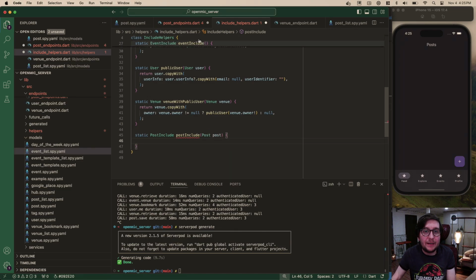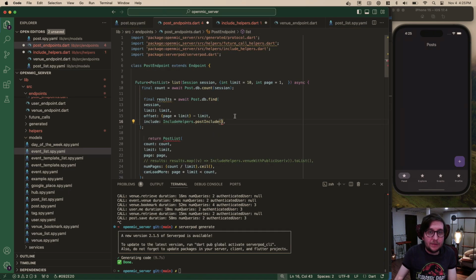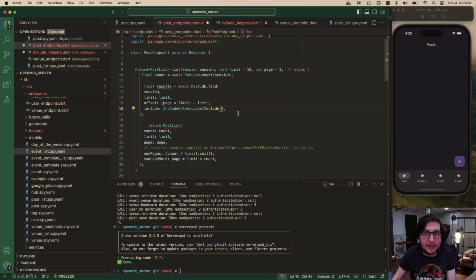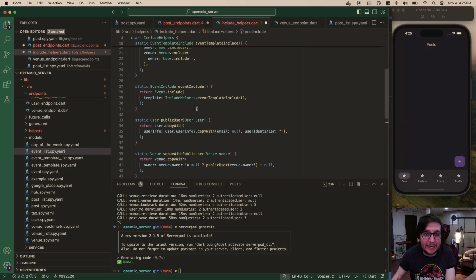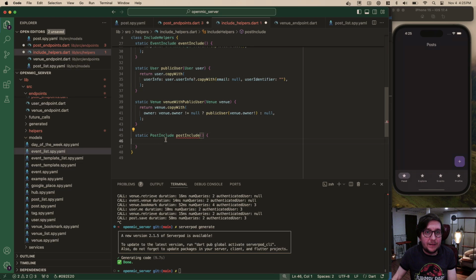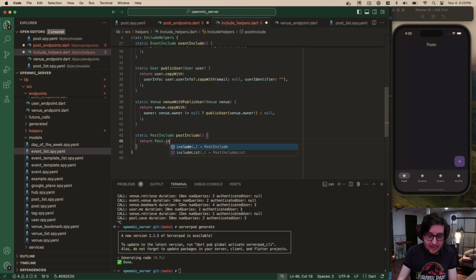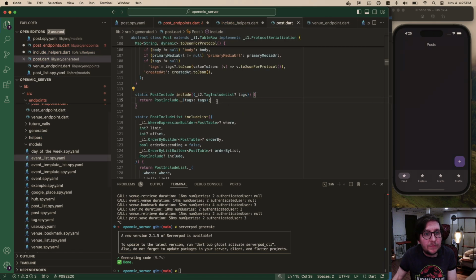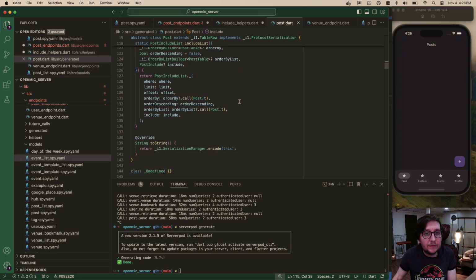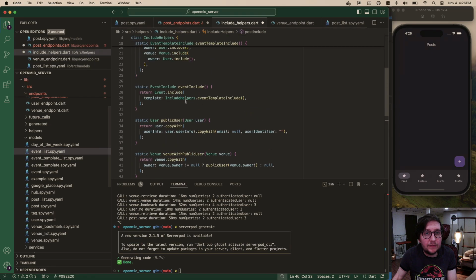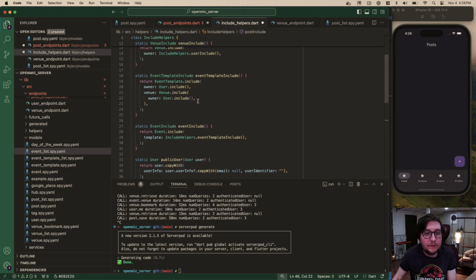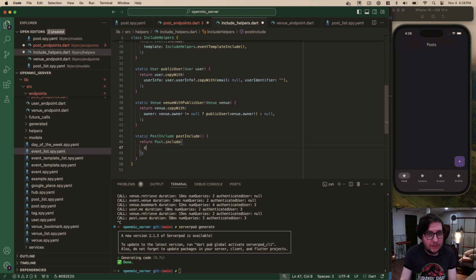So post include, and now we need to, oh wait, what do you pass in? Maybe nothing gets passed in. Hang on. Oh yeah, nothing gets passed in. My bad, it's been a while. So now we want to return post.include, and what do we want to include? I think tags.